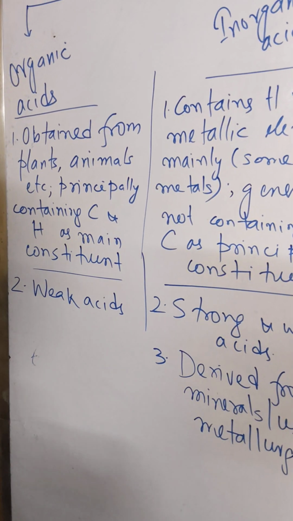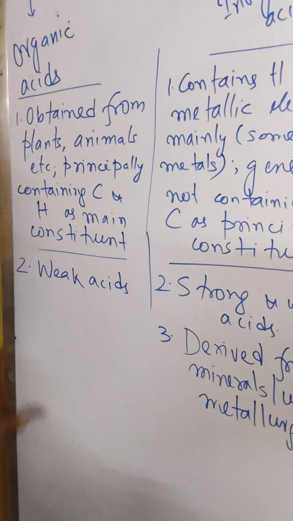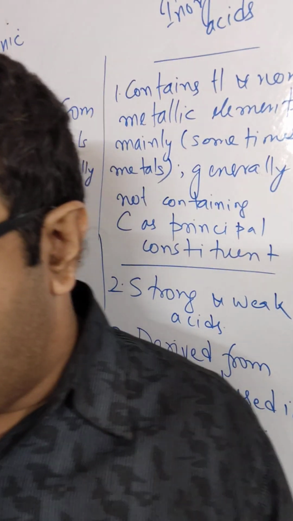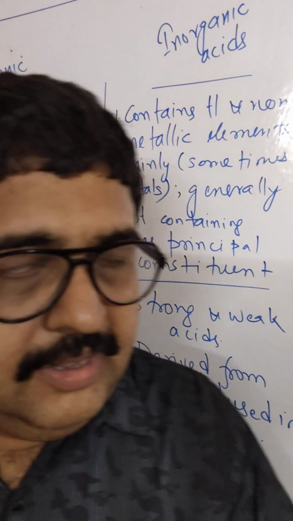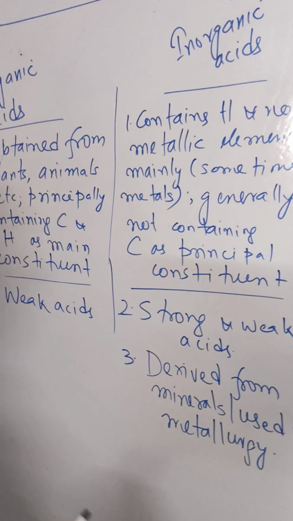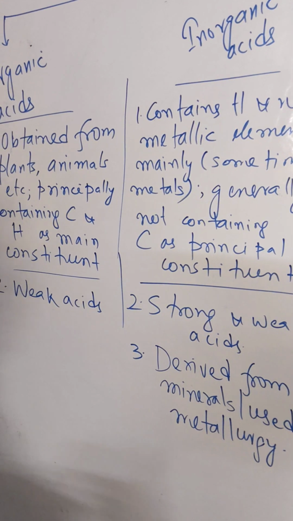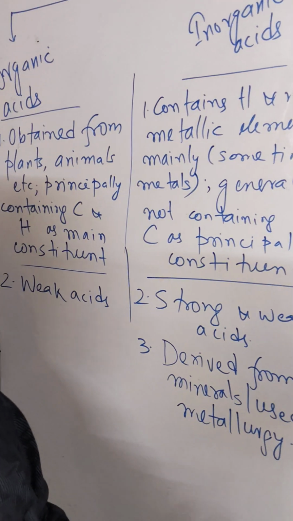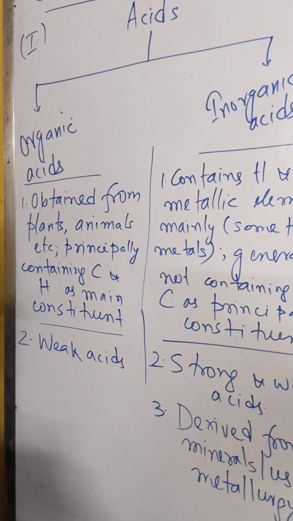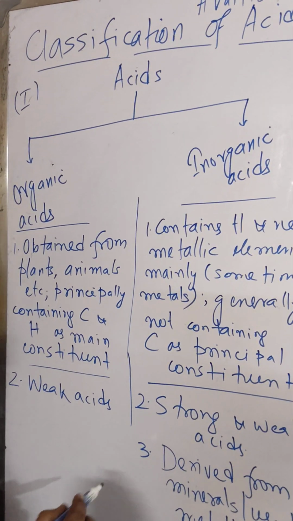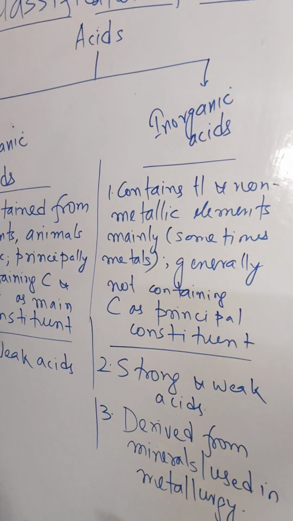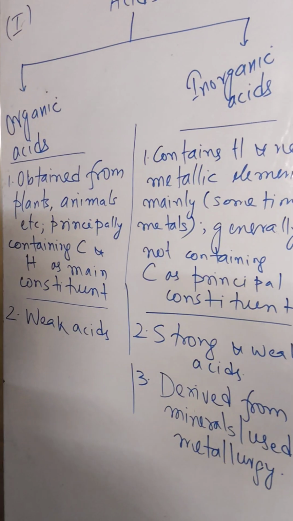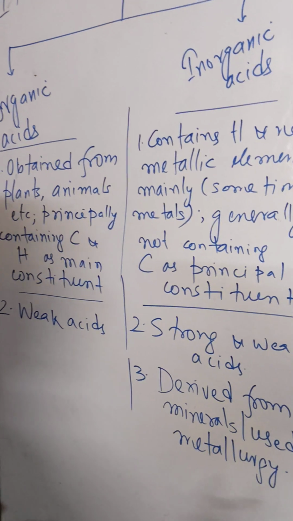These acids are generally weak acids, very common things that we generally eat. For example, vitamin C, ascorbic acid, is an organic acid. Whatever oils and fats you're taking are all organic acids. Acetic acid we use as vinegar to prepare food is also an example of organic acids. These acids are generally weak acids.